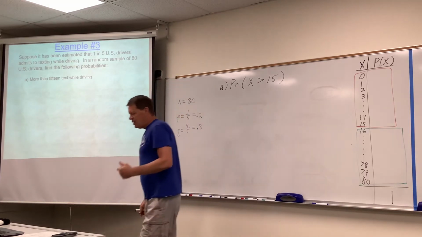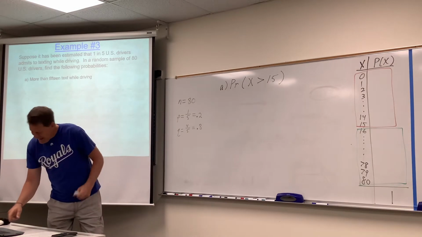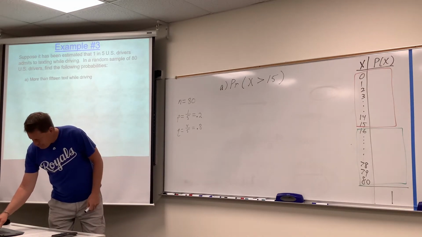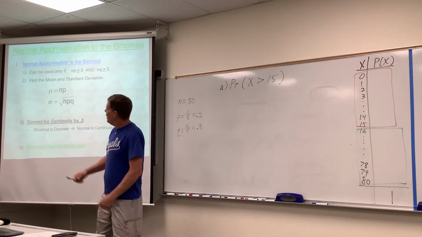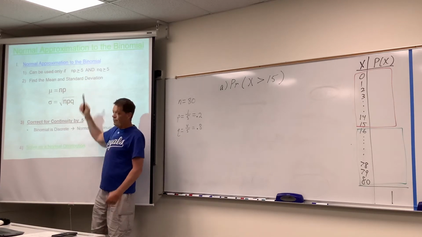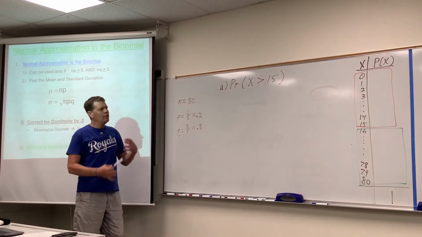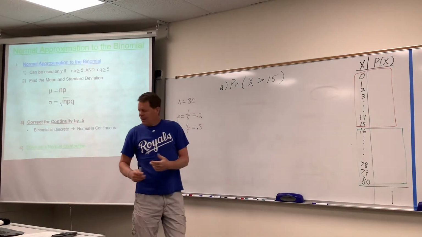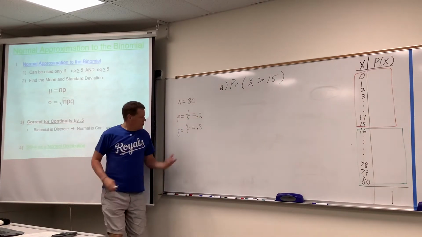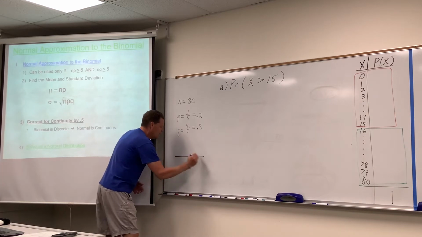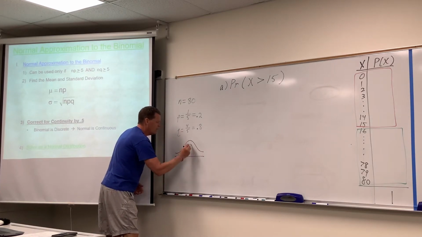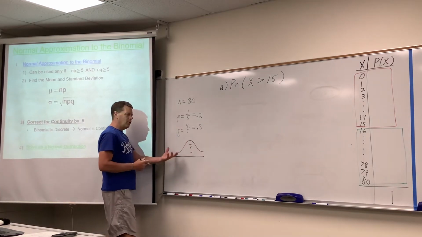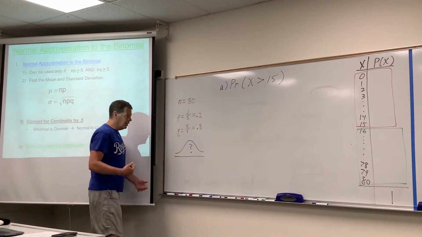So the mathematician would look at this and say, yeah, that'd be a lot of fun, but could I maybe use a bell curve as a substitute for this binomial experiment? Would the histogram of this resemble a bell curve? And again, smart mathematicians, so I'm over here going, can we use a bell curve? That's my little logo for it. Let's investigate whether a bell curve is appropriate here.